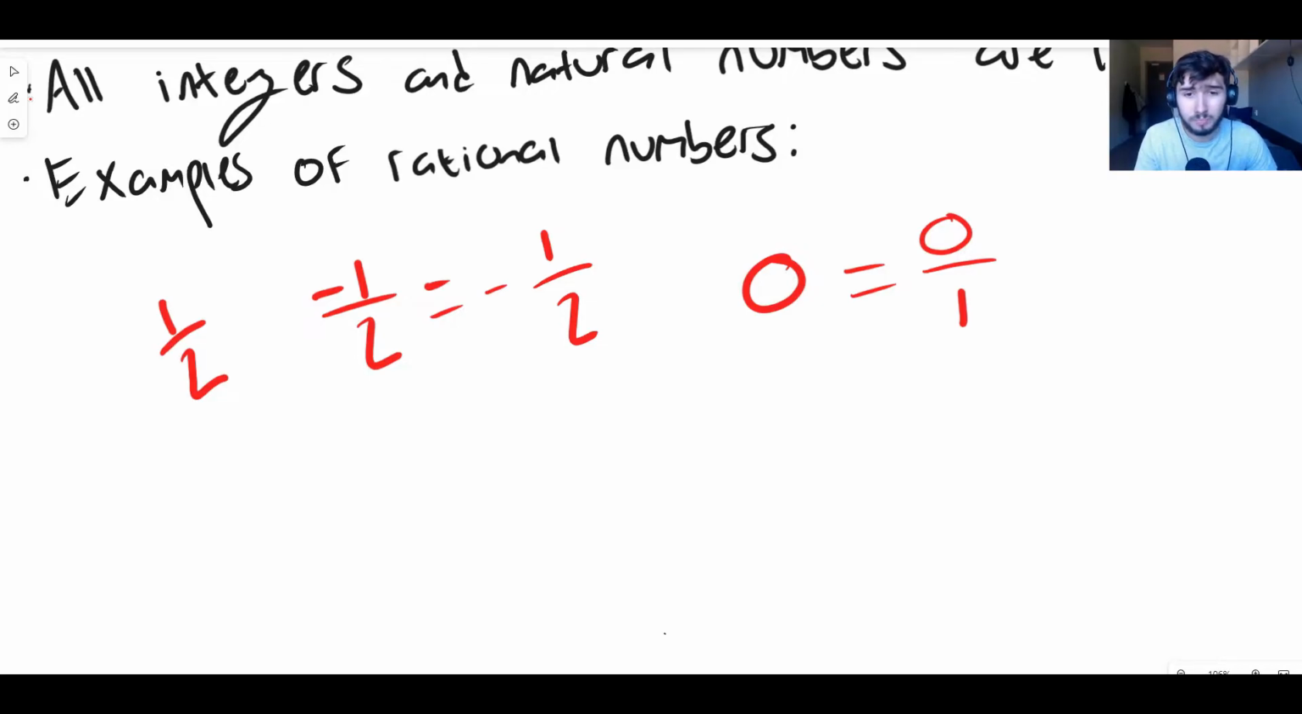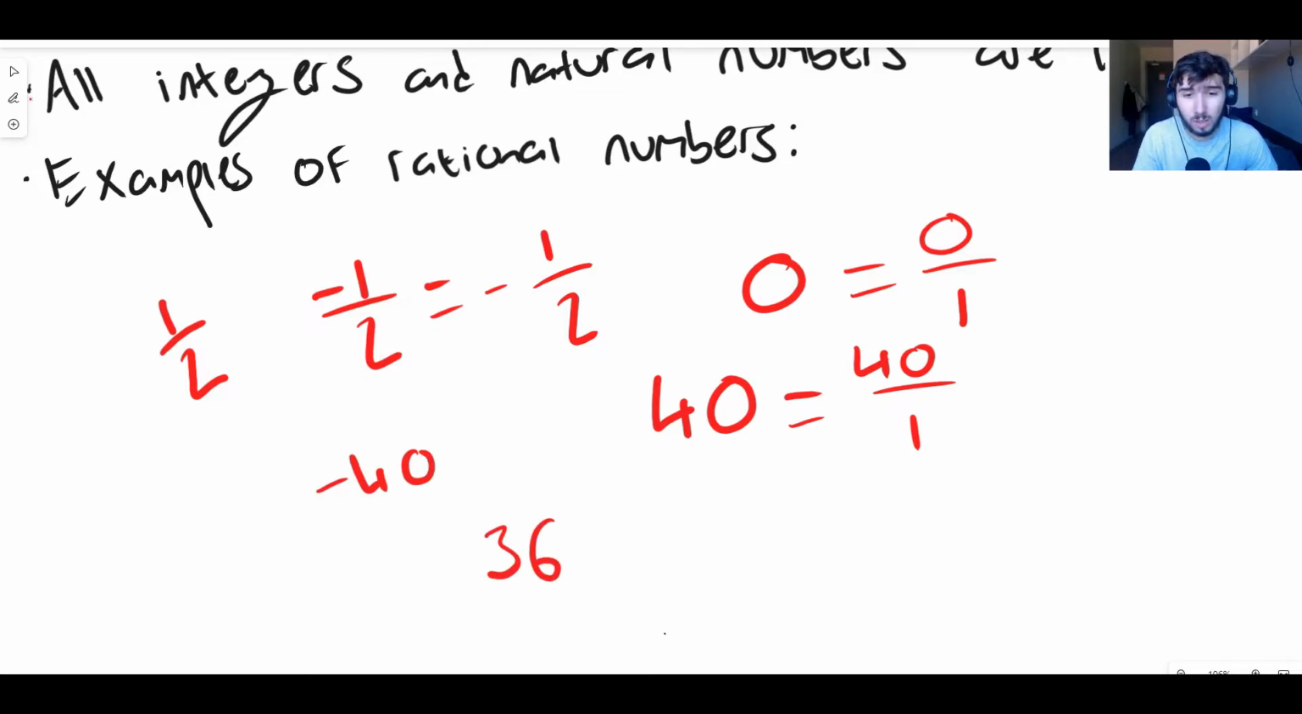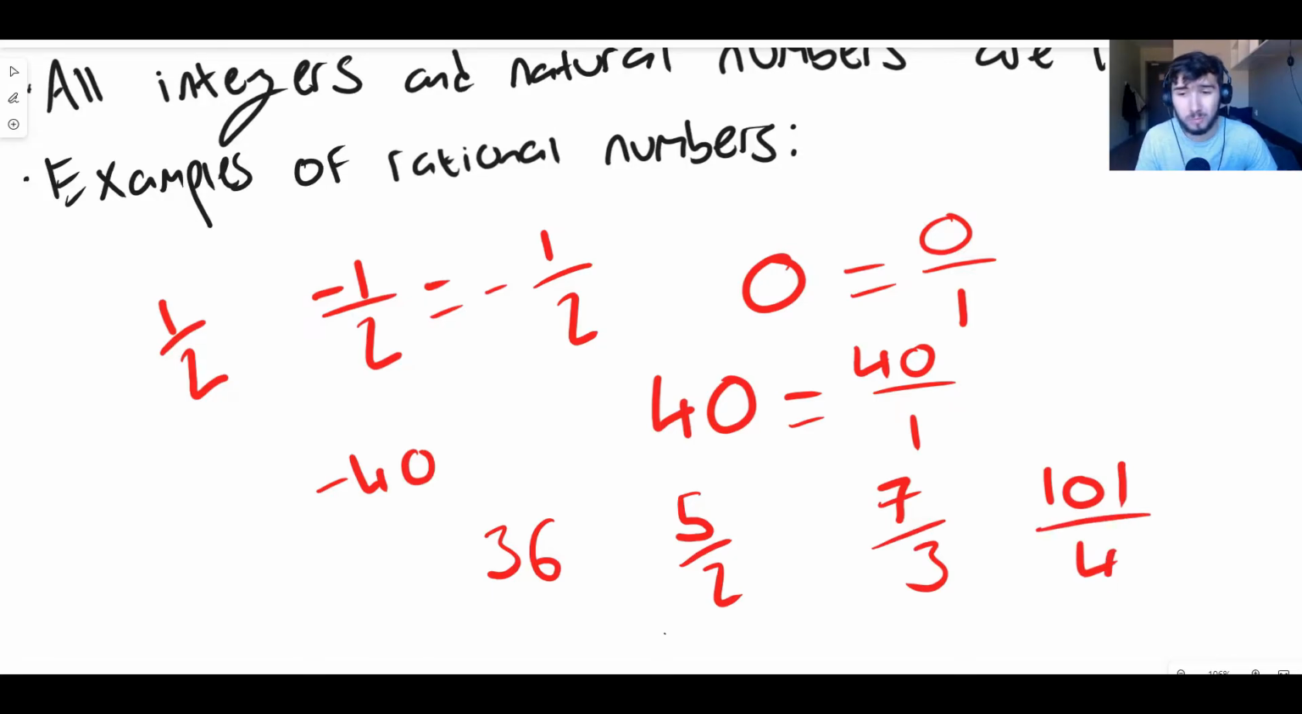Another rational number is 40. Positive 40, that's a rational number. Because just like how we can write 0 as 0 over 1, we can write 40 as 40 over 1. 40 is an integer. 1's an integer. That means that 40 is rational. Negative 40 is another one. Negative 40 for the same reason. 36. 5 over 2. 7 over 3. 101 over 4. Any of these things, positive, negative, 0, these are all examples of rational numbers. They are the ratio, that's where it comes from, of two integers.